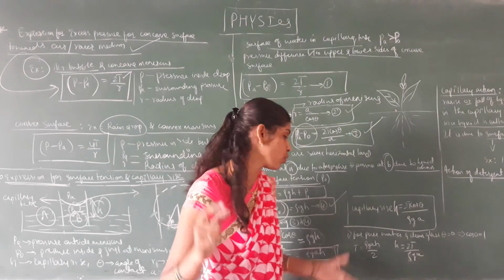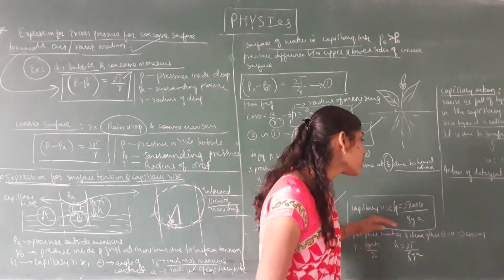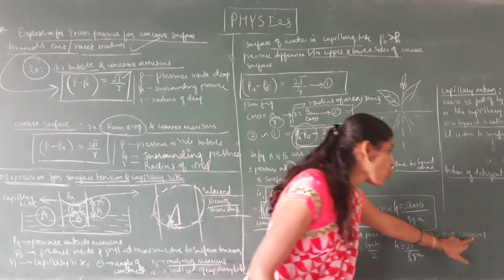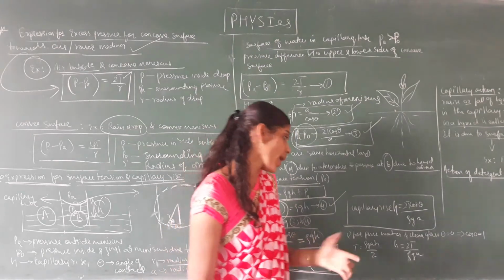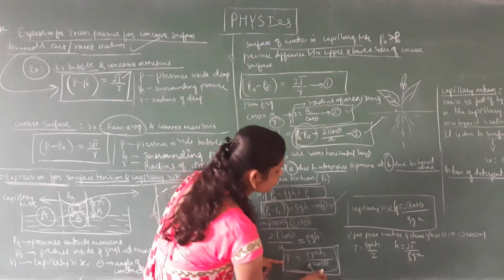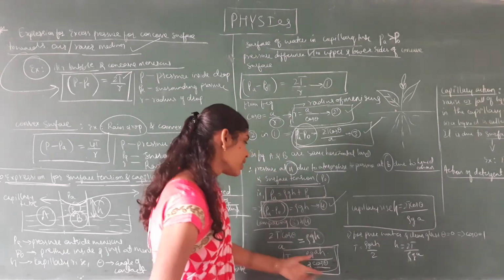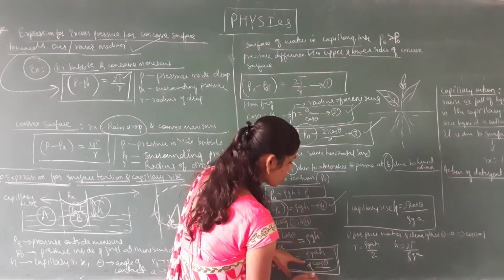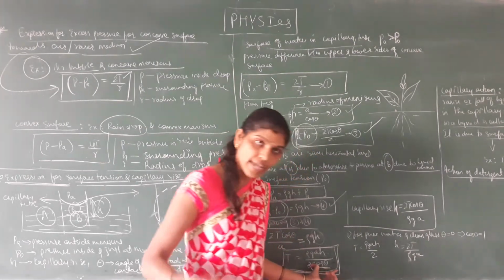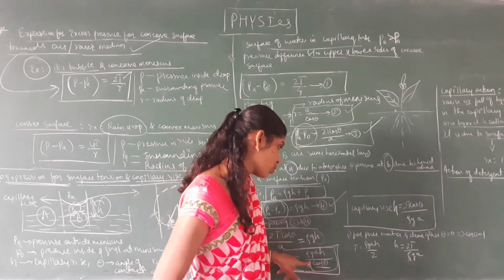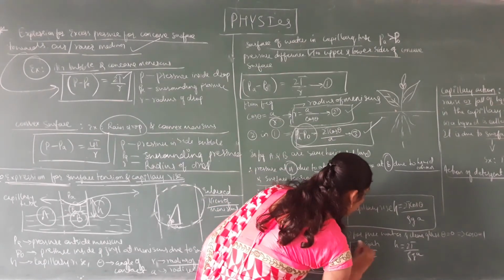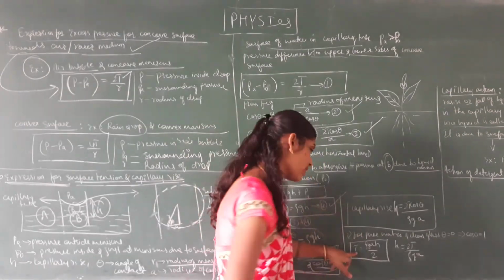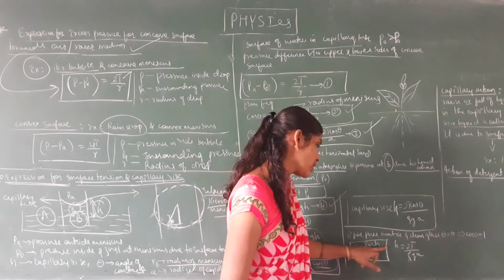And one note point you have to remember: for pure water and clean glass, the angle of contact is 0. Therefore cos 0 is 1. So in place of cos theta, if you put cos 0, the value is 1. Then 2 into 1 is equal to 2. Therefore for pure water and clean glass, the angle of contact is 0, and we have the equation of surface tension T is equal to rho GAH divided by 2.